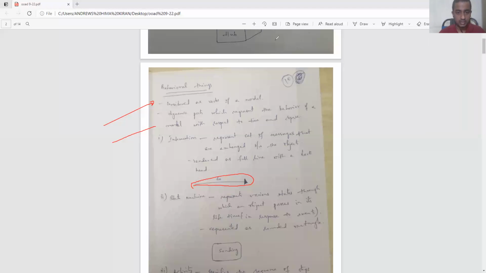So the next one is state machine. If you can see here, the next one is state machine. Wait a minute.